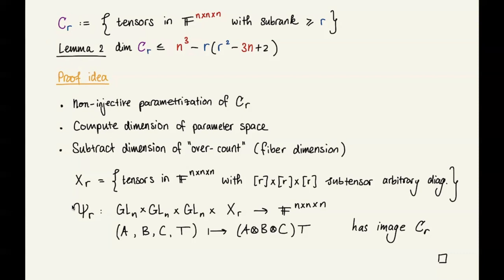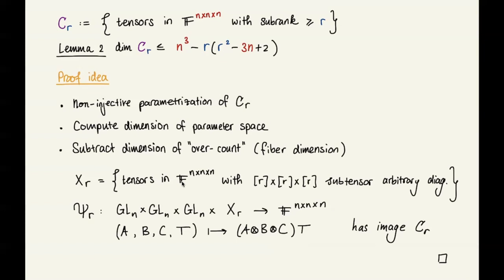Then we define this map psi sub R, which is the parameterization map, which takes three invertible matrices and an element from the parameter space X sub R. And what it does simply is it applies these three matrices to the tensor T from X sub R. This has image C sub R. That's not hard to see.